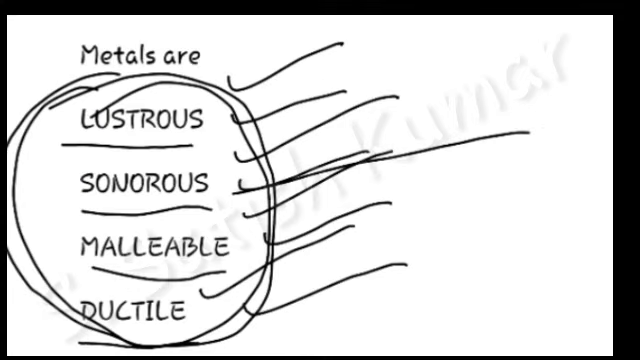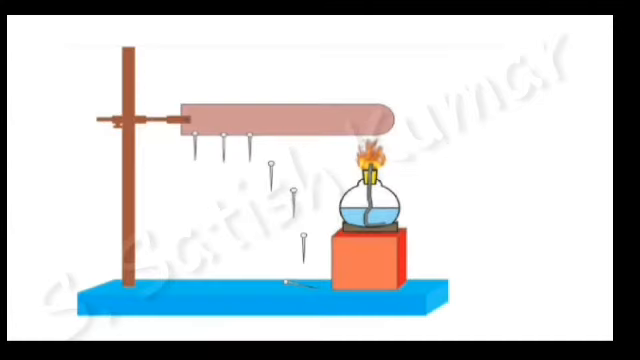So some more physical properties can be discussed to differentiate between metals and non-metals, and of that the first one is thermal conductivity of materials. This is the experimental setup to show the thermal conductivity of materials. So to conduct this experiment we need materials.